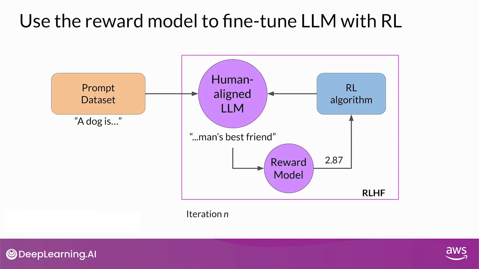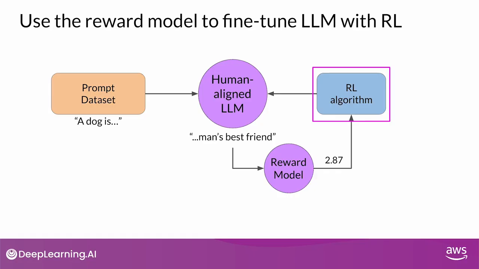You will continue this iterative process until your model is aligned based on some evaluation criteria, for example, reaching a threshold value for the helpfulness you defined. You can also define a maximum number of steps, for example, 20,000, as the stopping criteria. At this point, let's refer to the fine-tuned model as the human-aligned LLM.